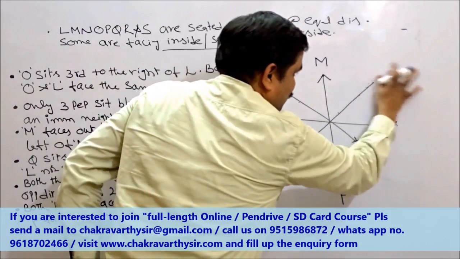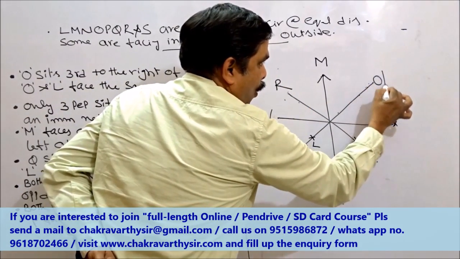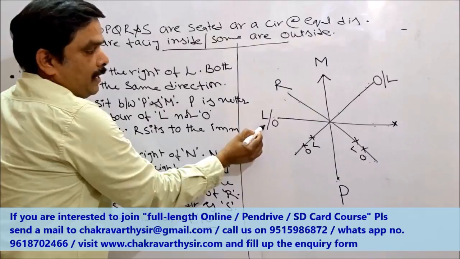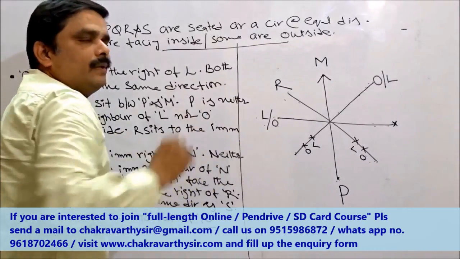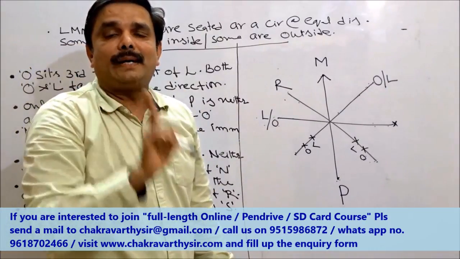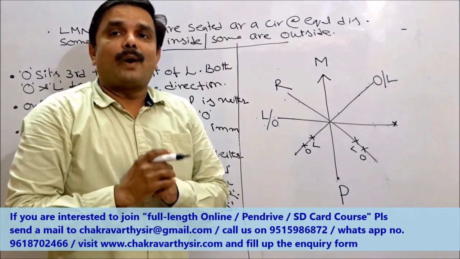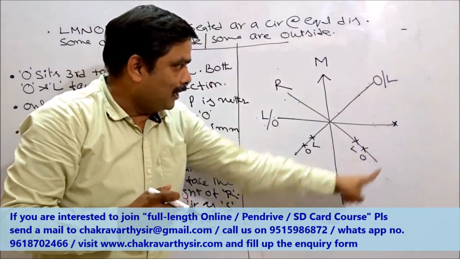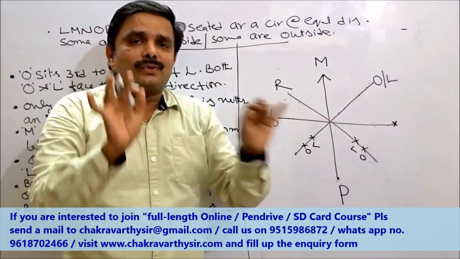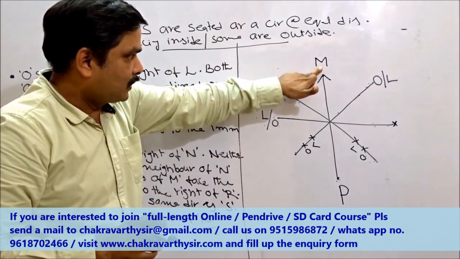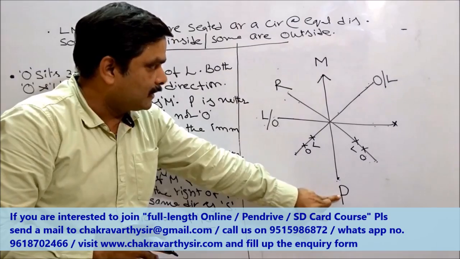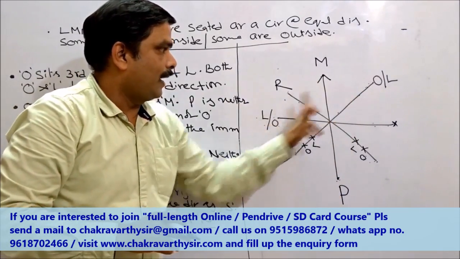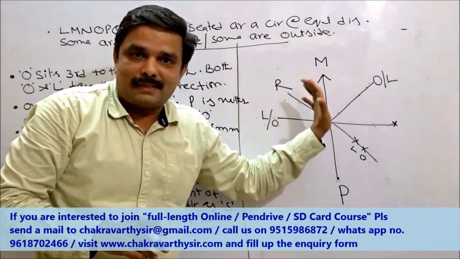This place must be given to O or L. This is a very important technique in seating arrangement while solving high level seating arrangement questions. Now elimination should be in this way. Successfully what we have done, M is confirmed, R is confirmed, P is confirmed, more or less O and L are confirmed. This is the way.